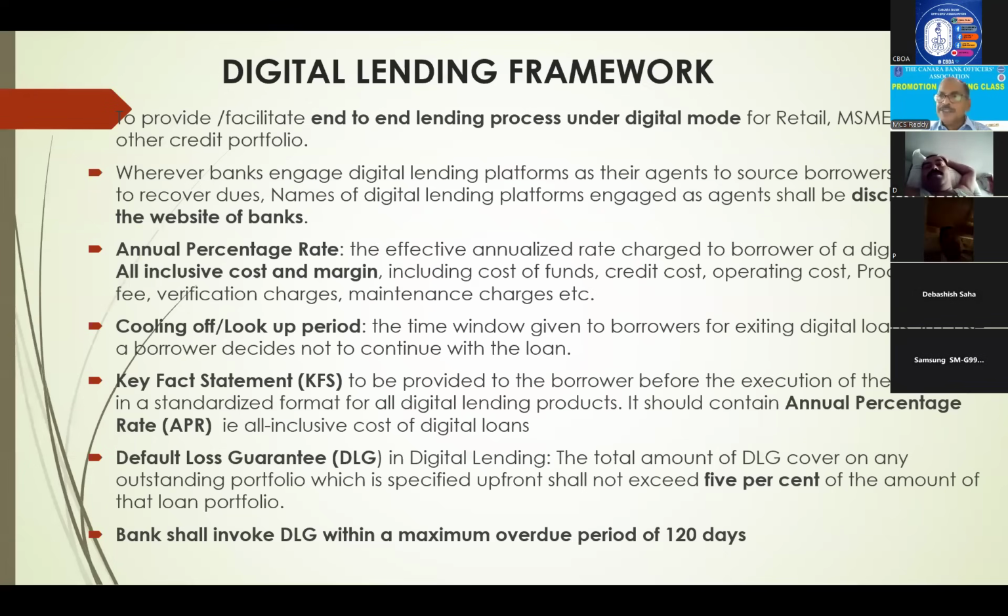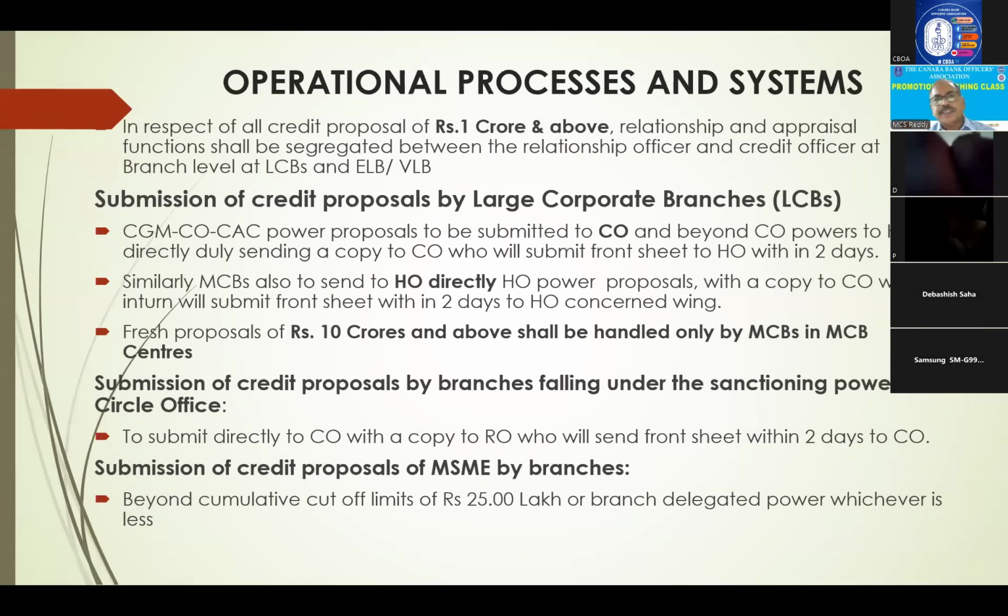All expenditures, etc., everything you have to mention in this key fact statement. Default loss guarantee up to 5%: somebody will give a guarantee. This is the default loss guarantee, and the bank will invoke this within 20 days, 120 days default. Yes, friends, now we are going for operational process and systems at branch level.